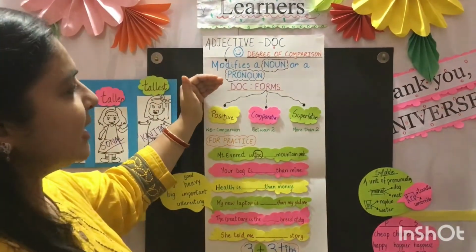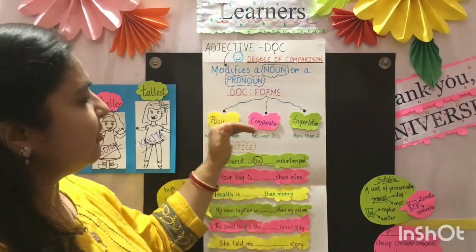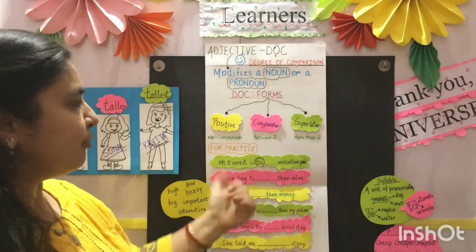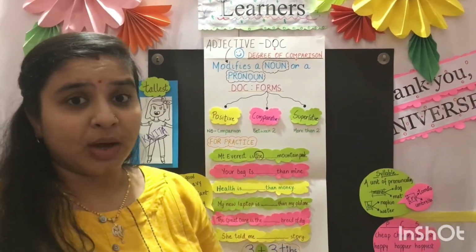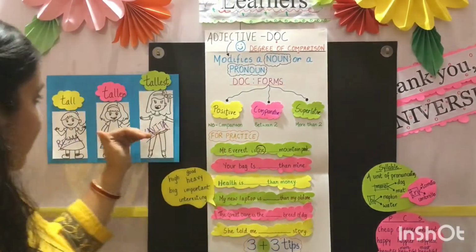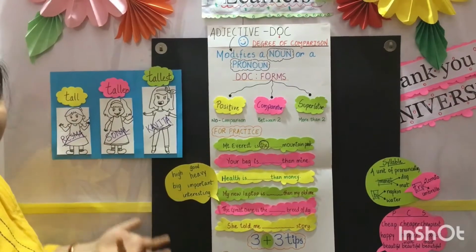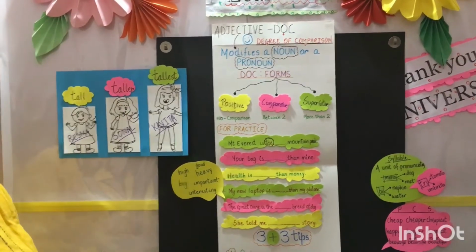So DOC, degree of comparison, has 3 forms: positive, comparative and the superlative. In the positive form there is no comparison. No one is going to compare in the positive form. For example, Reshma is a tall girl. That's enough. That is her specialty, that she is tall.